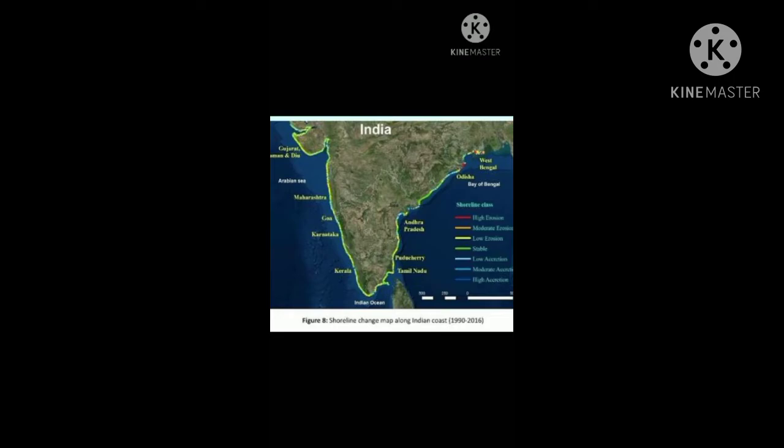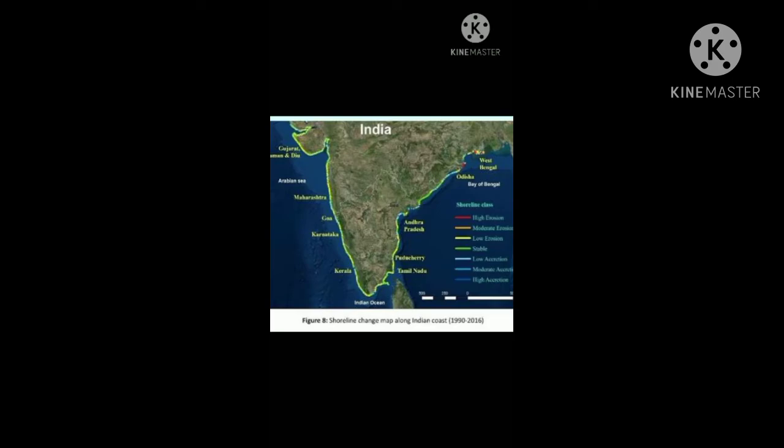The coastline of India can be divided into two, the east coast and the west coast. States like West Bengal, Odisha, Andhra Pradesh and Tamil Nadu belong to the east coast. The west coast comprises the coastal areas of Kerala, Karnataka, Goa, Maharashtra and Gujarat.